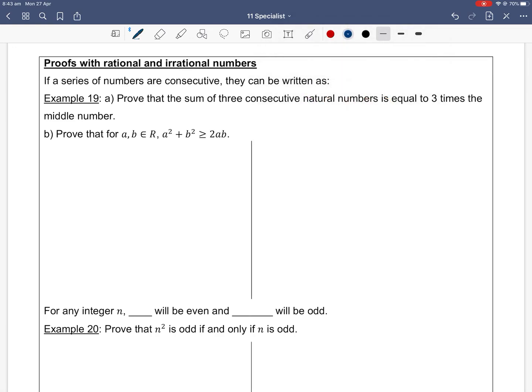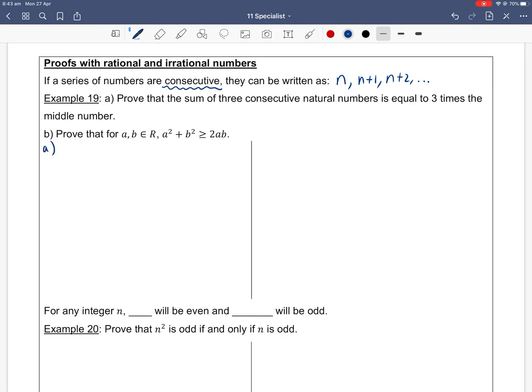It starts off by saying, if a series of numbers are consecutive, so one after another, then we can write them as, if n's my starting number, then n plus 1 is the number after, and n plus 2 is the number after that, etc. So part A says, prove that the sum of 3 consecutive natural numbers is equal to 3 times the middle number.